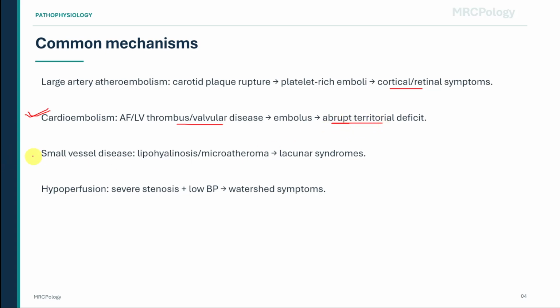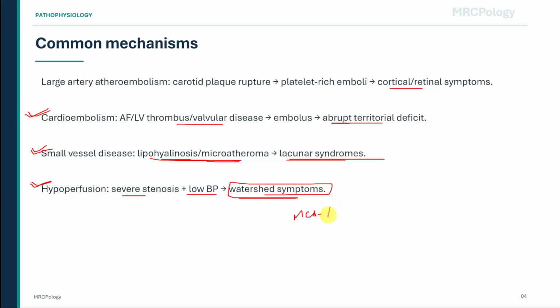The third mechanism is small vessel disease. Lipohyalinosis or microatheroma can affect small penetrating arteries and produce lacunar syndromes, such as pure motor weakness or pure sensory symptoms. The fourth mechanism is hypoperfusion. If a patient has severe arterial stenosis and then develops low blood pressure, the brain areas at the border zones between arterial territories may become underperfused, producing watershed symptoms.